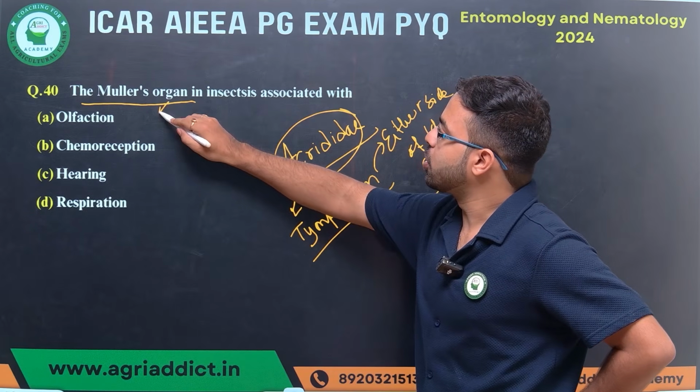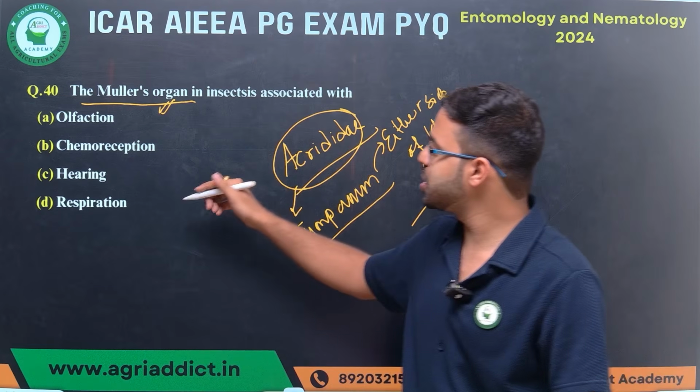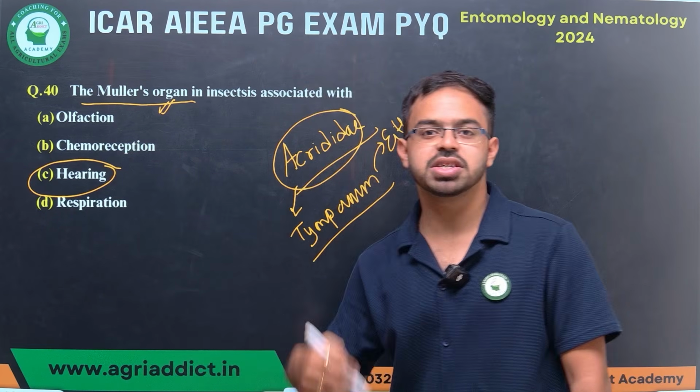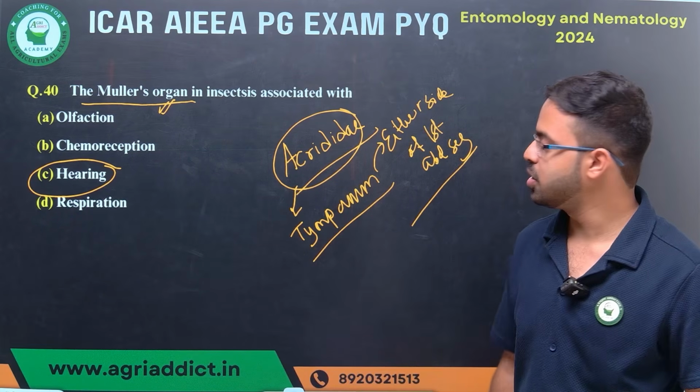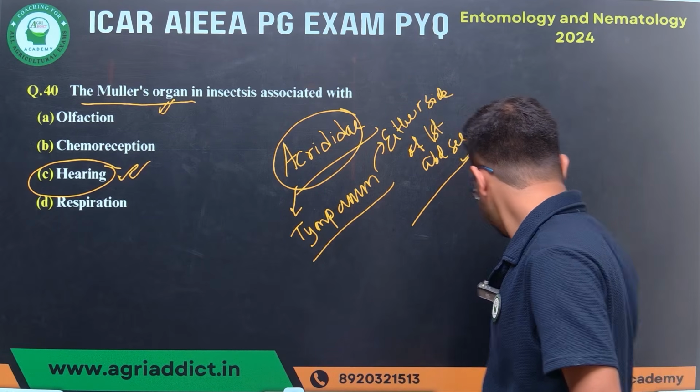What is the Muller's organ? So Muller's organ, I have told you, it is associated with tympanum. That means it is associated with hearing only, because tympanum is the hearing organ. So the correct answer will be your hearing organ, tympanum.